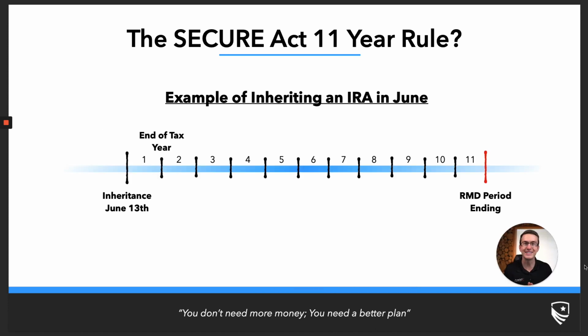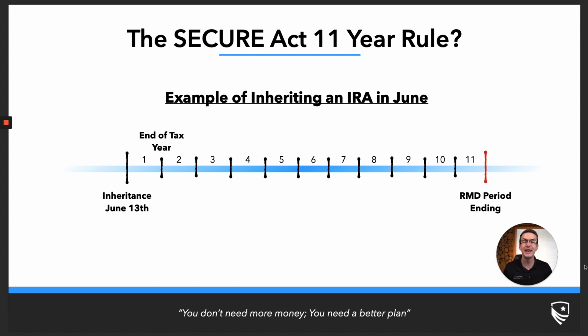And so let's go through an example and see exactly how this works. Let's say that this person inherits an IRA in June. They had a family member that passed away and they finally received that inherited IRA June 13th, let's say. Now, in terms of calendar years, we technically won't have 11 full calendar years. But again, in tax planning and financial planning, that really doesn't matter because it's not the calendar years that we care about, it's the tax years. And every tax year obviously ends December 31st.